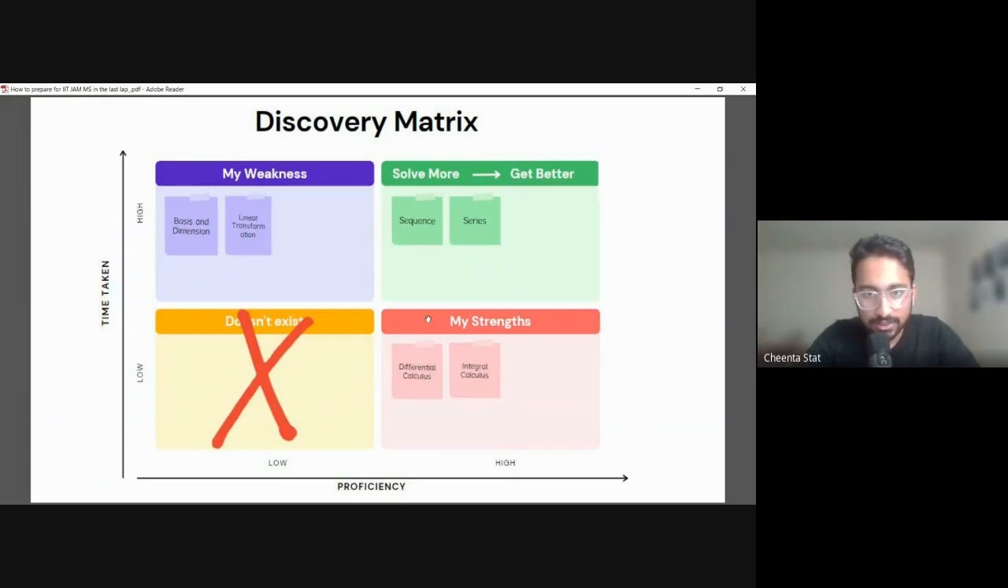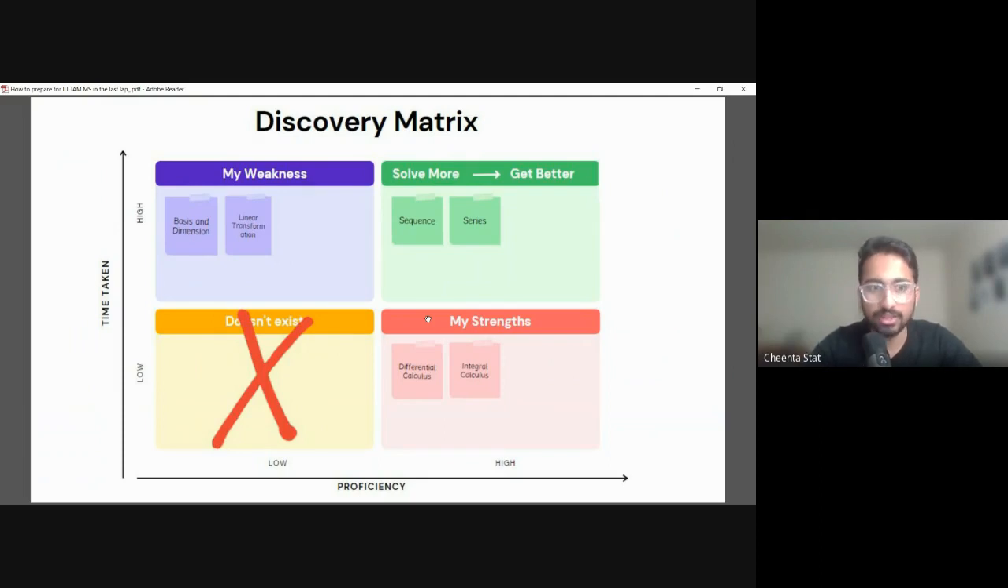In this matrix you have different domains. If you have low proficiency, you cannot solve a problem in good time, so that combination does not exist. Or you can have low proficiency but solve quickly, like basic problems you know how to do. If your knowledge is low and your time taken is high, these are your weakness points, meaning you're weak in this area. So you need low time and better knowledge.